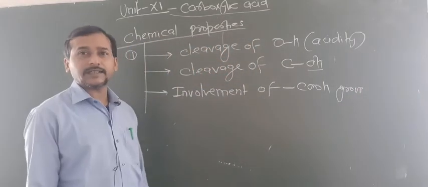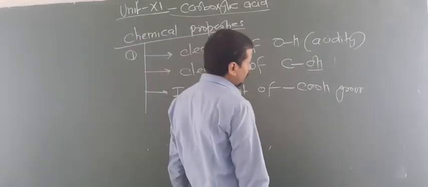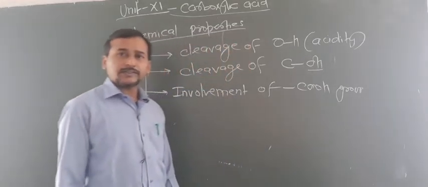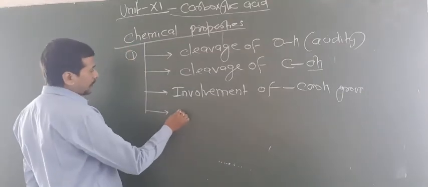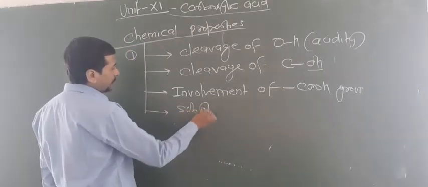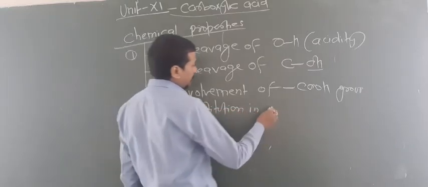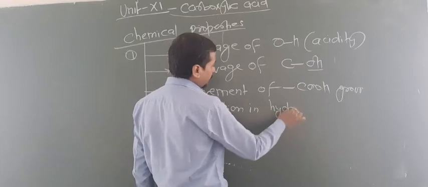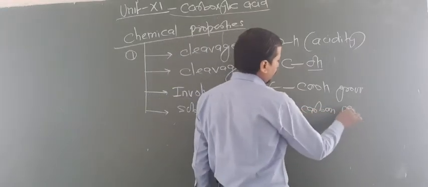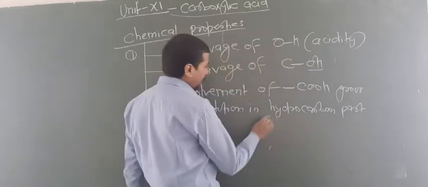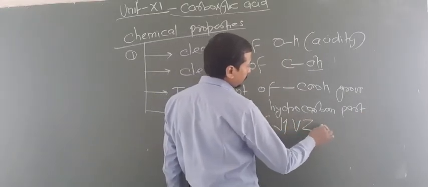That is basically decarboxylation reactions, okay, and also Kolbe electrolysis reactions. Now the fourth reaction which you have to know is substitution in the hydrocarbon part. So this is a very famous reaction that is known as the Hell-Volhard-Zelinsky reaction.